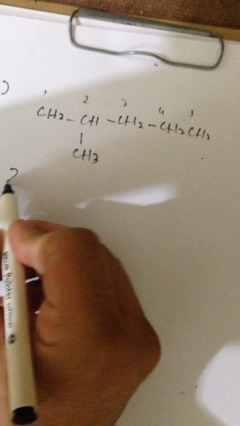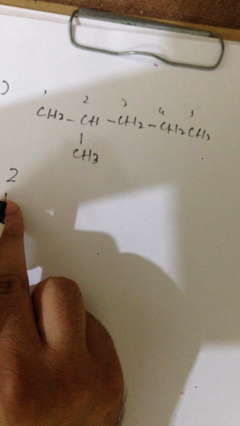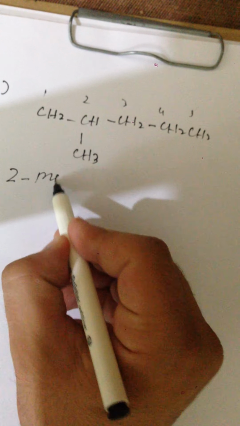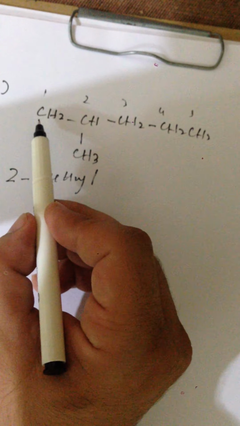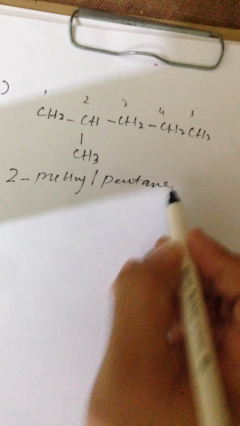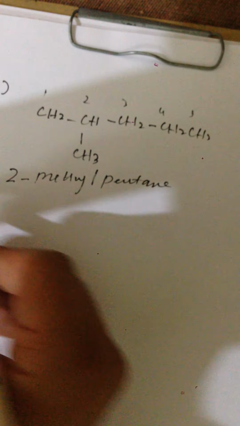Its position will be indicated, then hyphen, methyl, and then the parent name. So the parent name is pentane. 2-methylpentane.